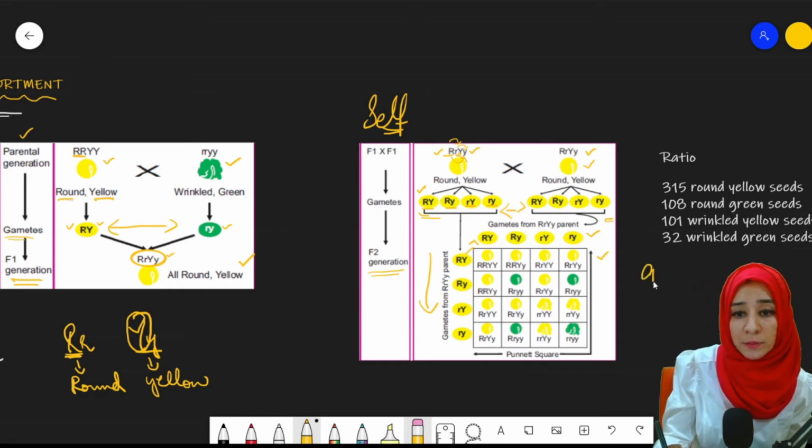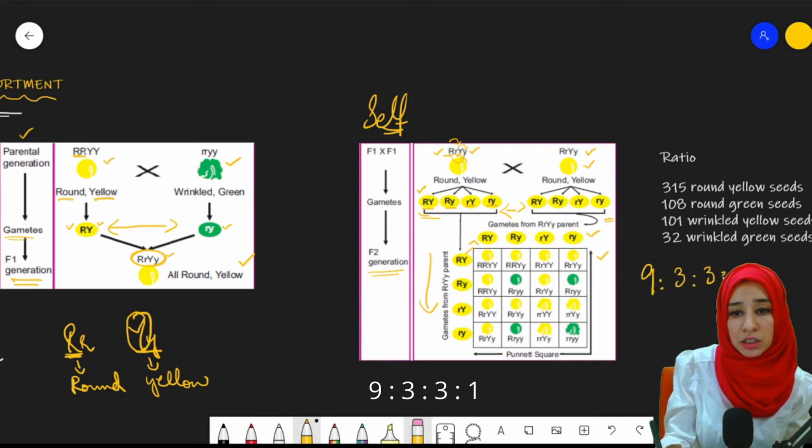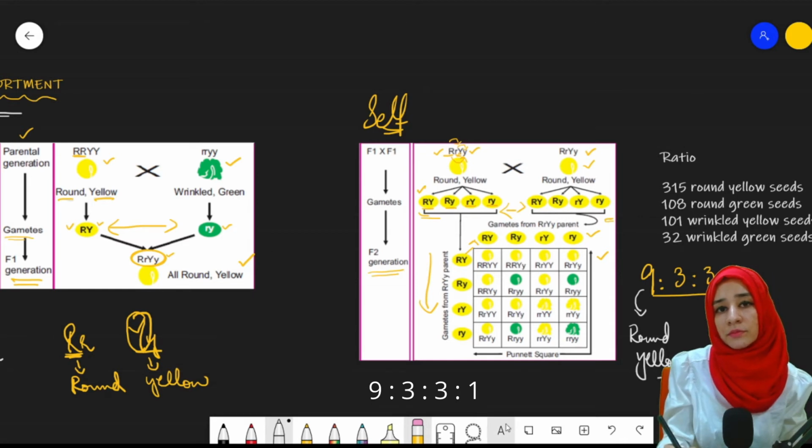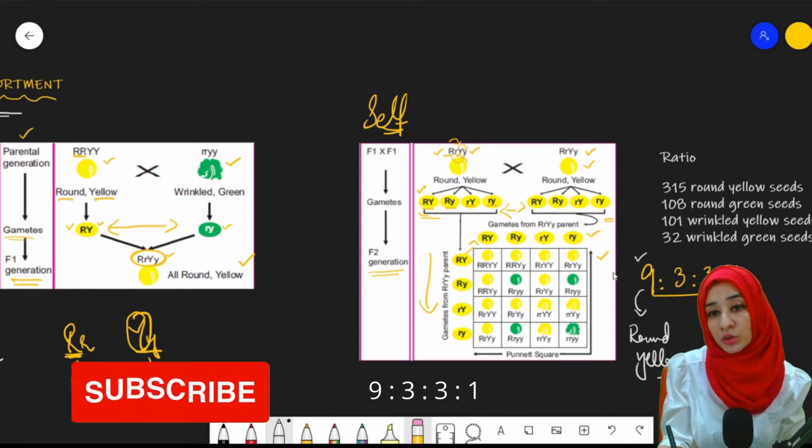On the basis of this cross, a ratio will be produced that will be 9:3:3:1. What is the meaning of this ratio? 9 is the total number of round yellow seeds. Total of 9 round yellow seeds are produced.